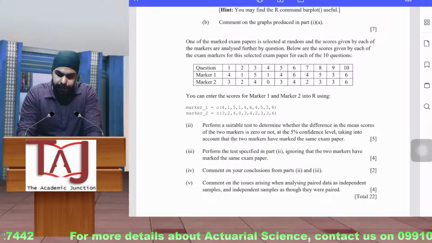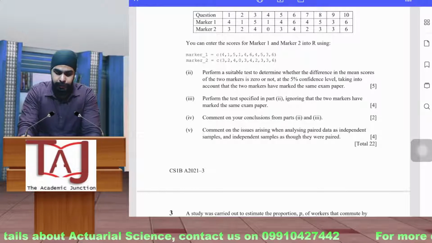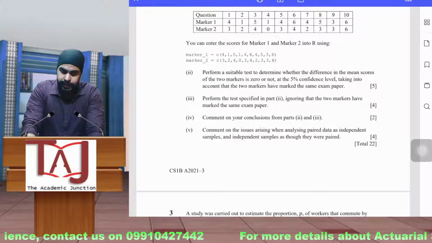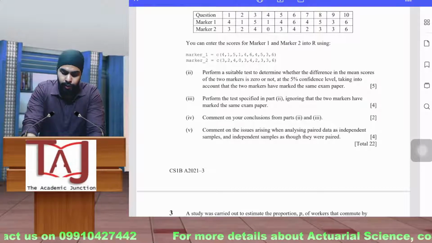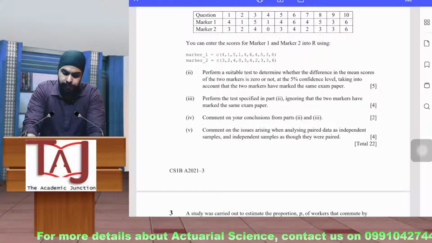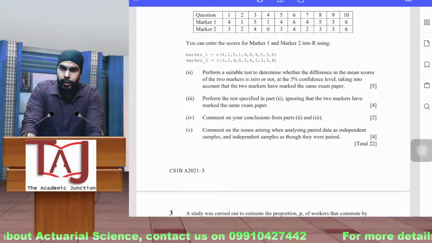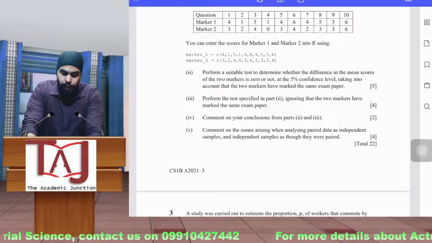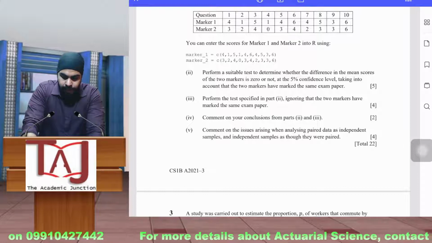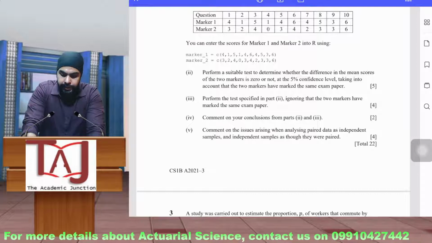Perform the test specified in part 2, ignoring that 2 markers have marked the same exam paper. So basically part 2 is urging you to use the paired t-test, and in part 3 they want you to remove that assumption that the data is paired. So you will be performing a simple t-test, and then you have to comment on part 2 and part 3. So paired t-test and simple t-test, you have to compare those 2 observations and then comment on it. Comment on the issue arising when analyzing paired data as independent samples and independent samples as though they were paired.